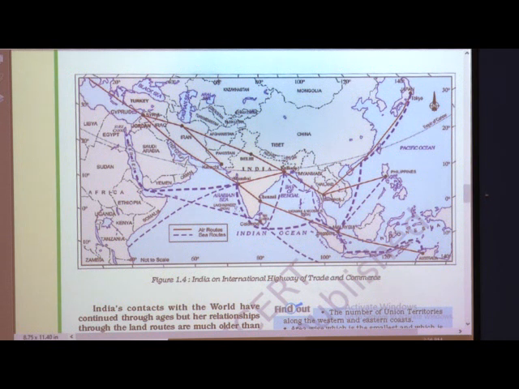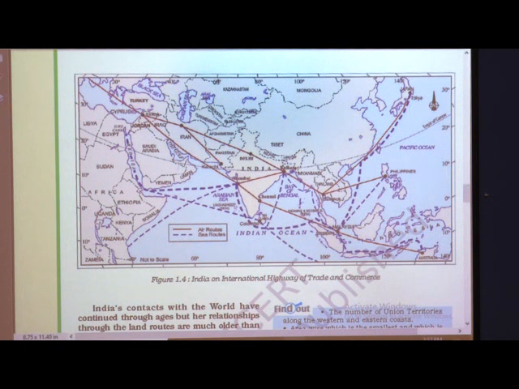We all are eating potato, which is also a dish from other countries. We are eating Chinese, sometimes Thai food. So not only goods or commodities, with that their traditions, their dishes, different types of social things were also brought to India, and that's why our connection with other countries is much older compared to water routes.